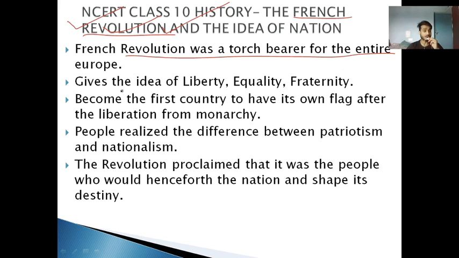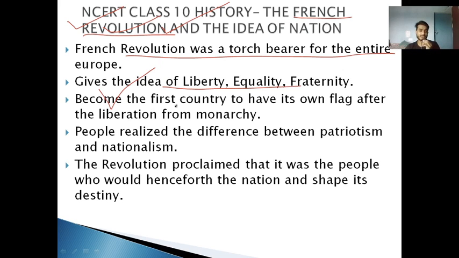Because whenever we hear words like liberty, equality, fraternity, these are the words which ultimately and gradually came up through the French Revolution, and it taught the whole world. And this is why, see, these three words are also included in our Indian Constitution: liberty, equality, fraternity — freedom, the right to equality, and the right to brotherhood, the feeling of fraternity. So the French Revolution gives the idea of these things.